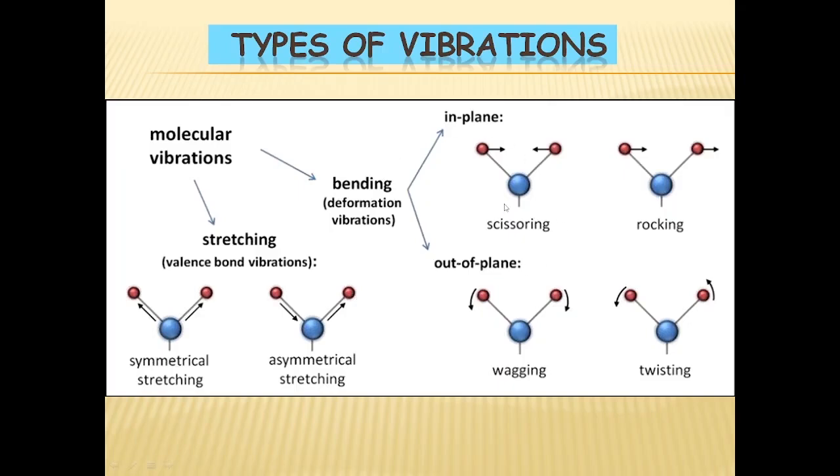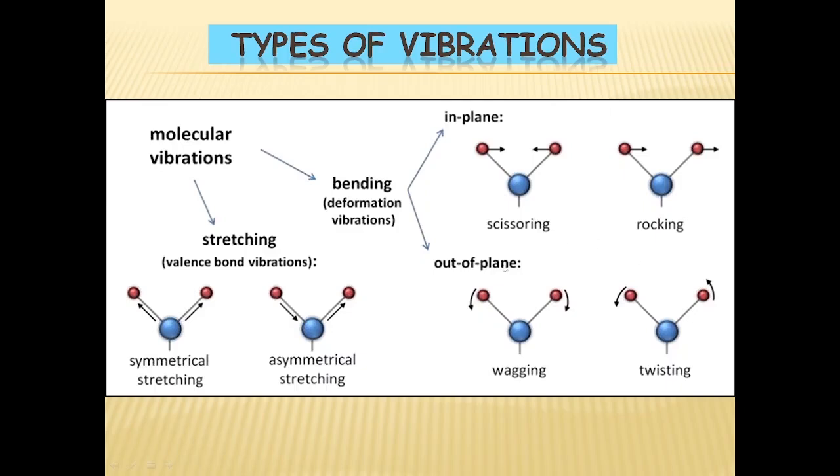And for scissoring and rocking, they are in plane. So here also you can use the straight arrows. Both the bonds are coming closer in scissoring, as you can see here by the straight arrows. And here both the bonds are going in the same direction in rocking.